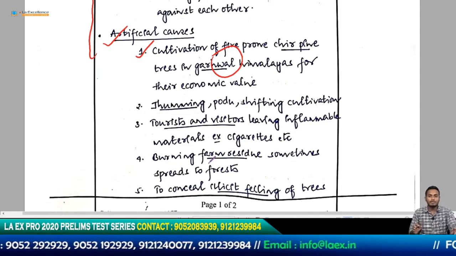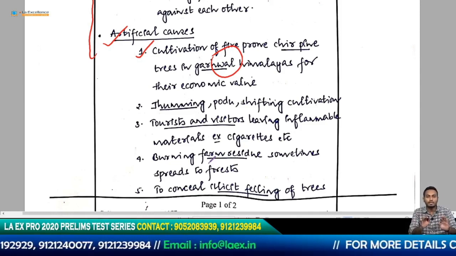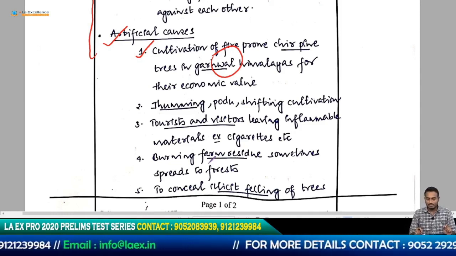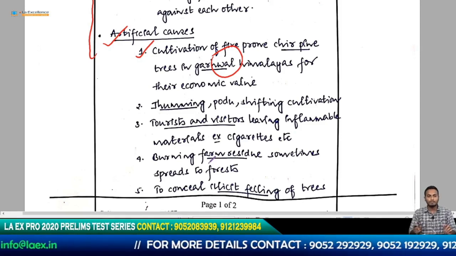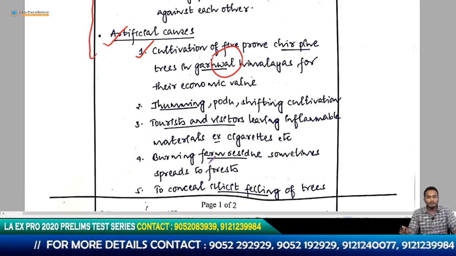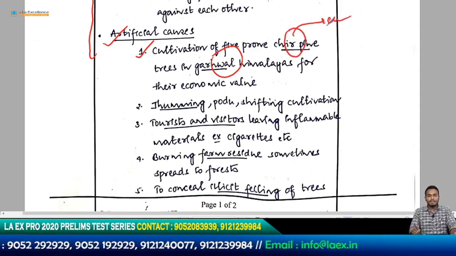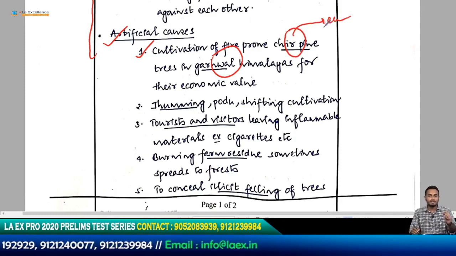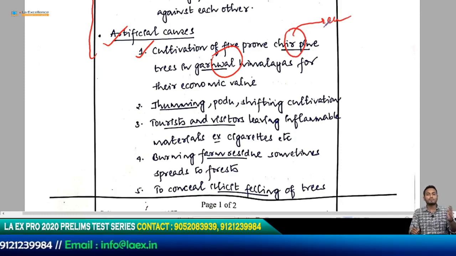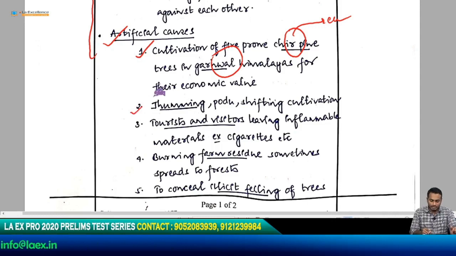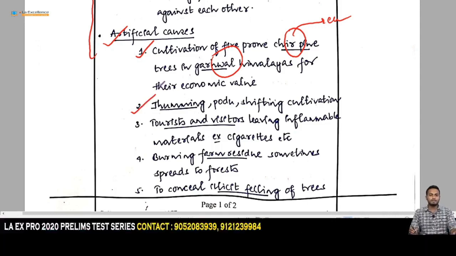Okay, so previously we used to have broadleaf trees. Broadleaf trees are basically those which are suited to the vegetation of this place. But these Britishers and the post-independence policies, because chir pine had its economic value, started cultivating these trees more, and these trees are causing problems now. Okay, what else? Jhumming and podu, or this is basically shifting cultivation.